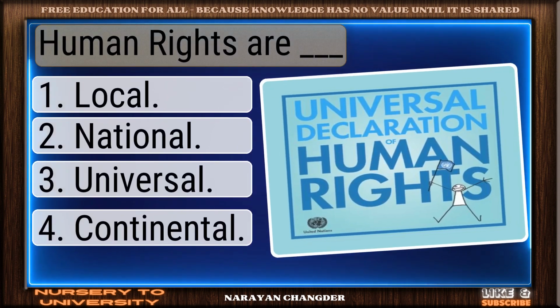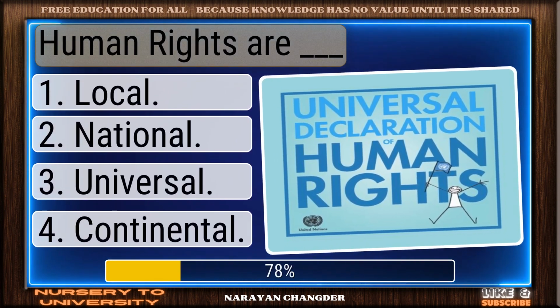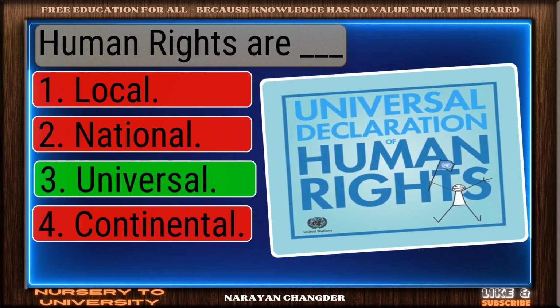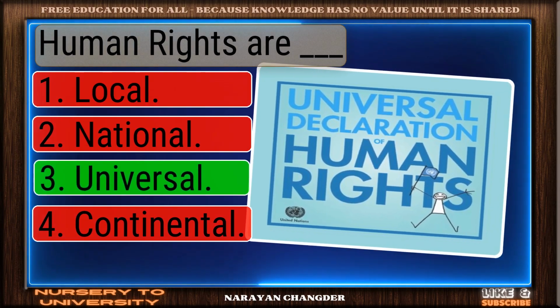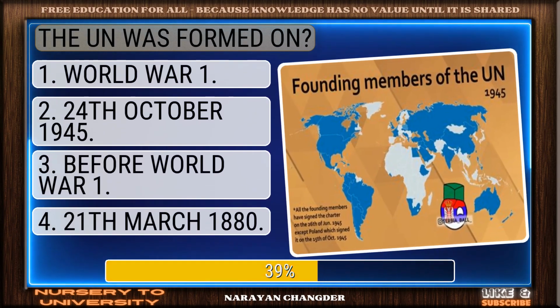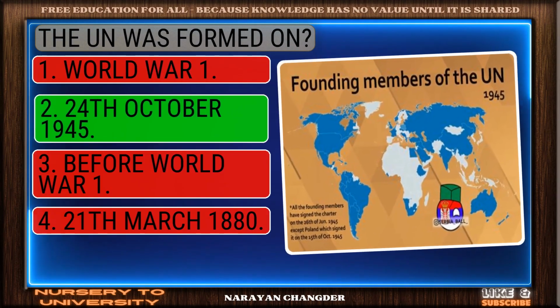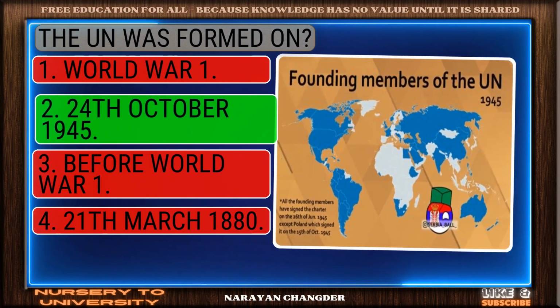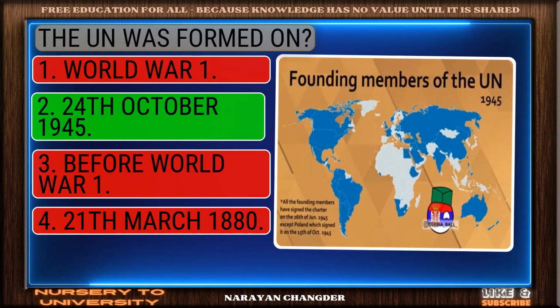Human rights are dash. You're right. Universal is the correct answer. The UN was formed on. Strong choice. 24th October 1945 is the right answer.